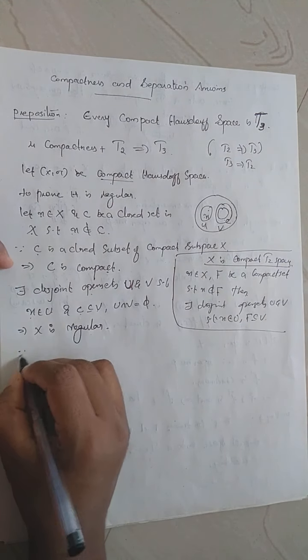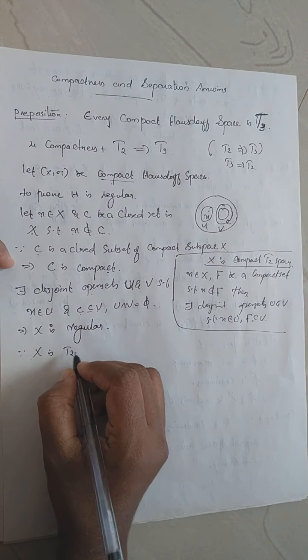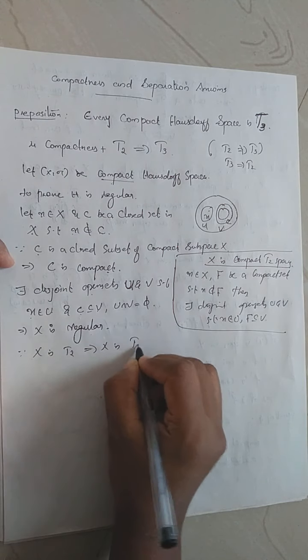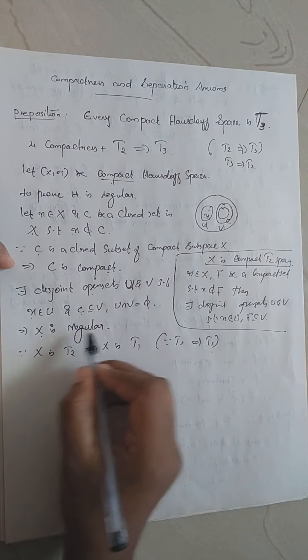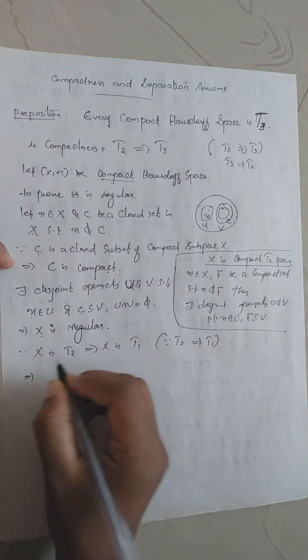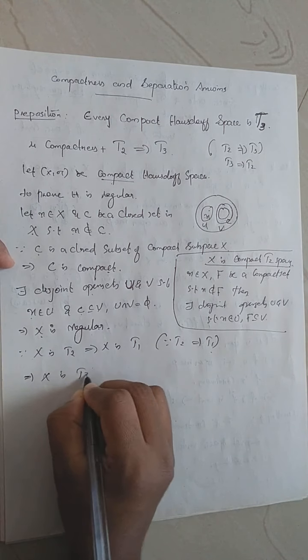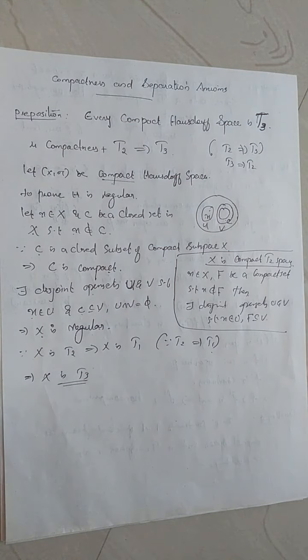Since capital X is a Hausdorff space, it is a T2 space, and T2 always implies T1, which implies X is T1. So X is regular and T1. When it is regular and T1, it will be T3, which implies capital X is T3. So compact plus T2 always implies T3.